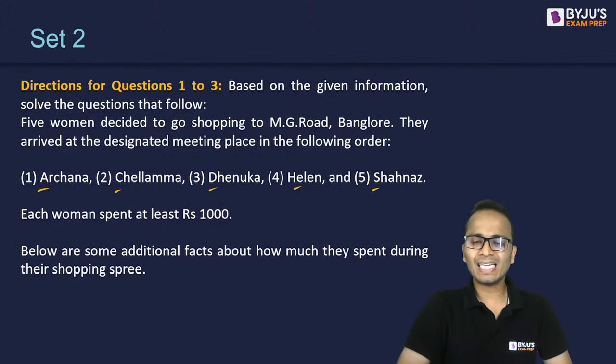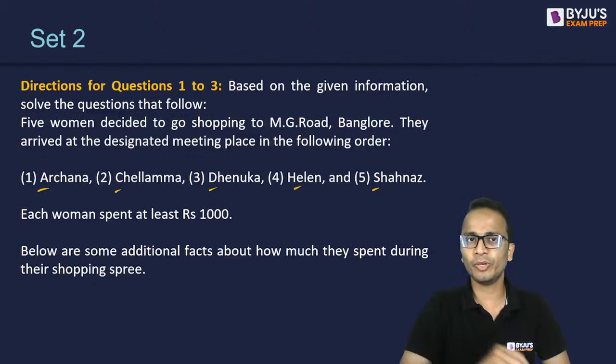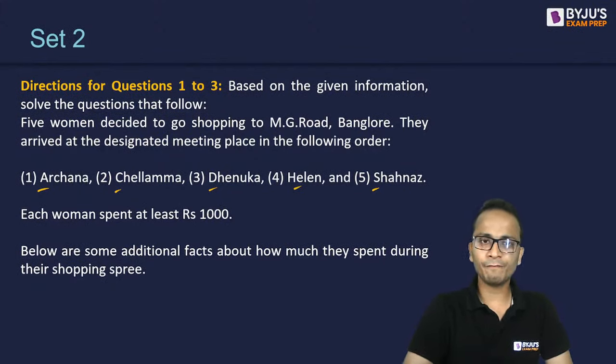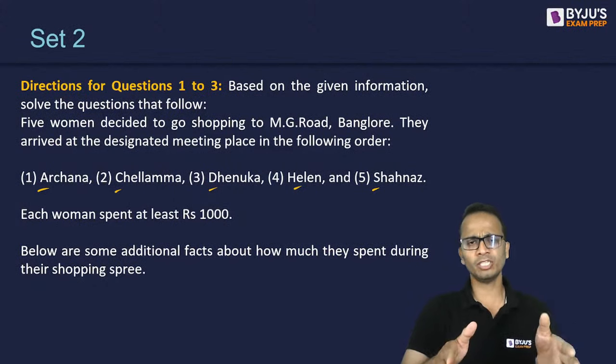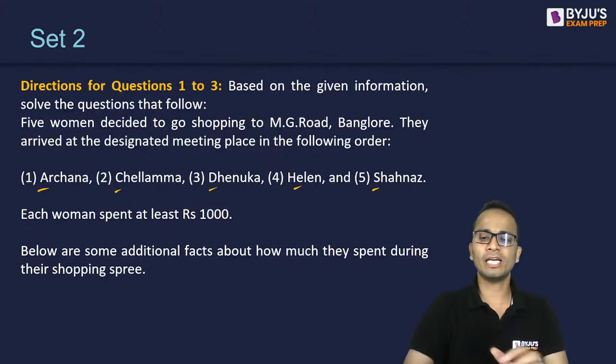Each woman spent at least 1000. Now I'll be presenting some additional facts about how much they spent. I'll move on to the next slide in a few seconds. A, B, C, D, E, you have noted down. The only important information is the names, and that each woman has spent at least rupees 1000.